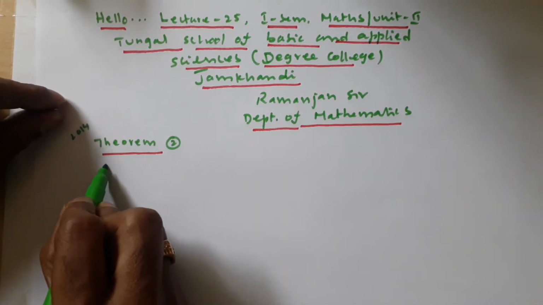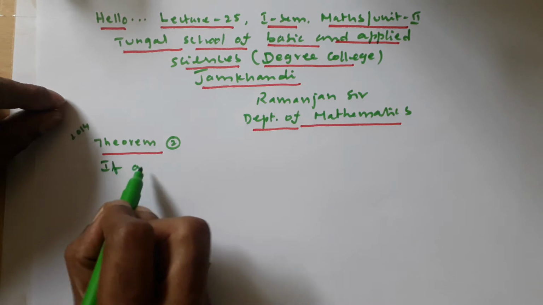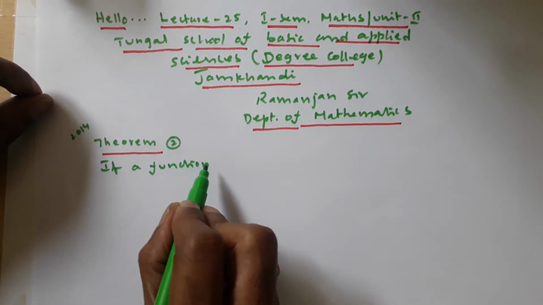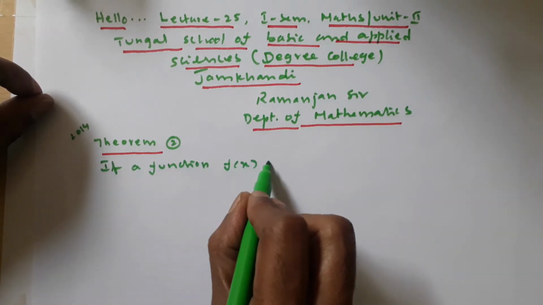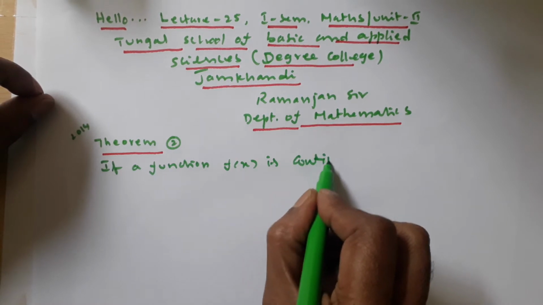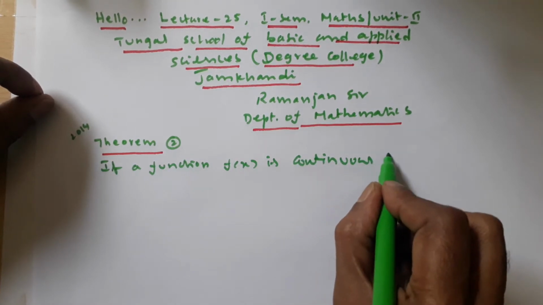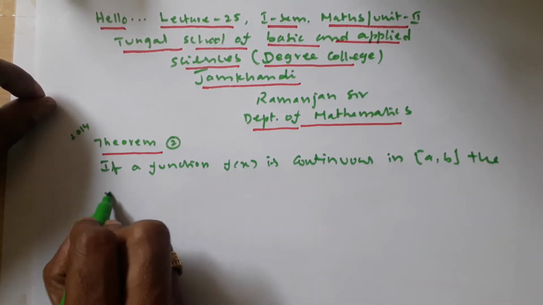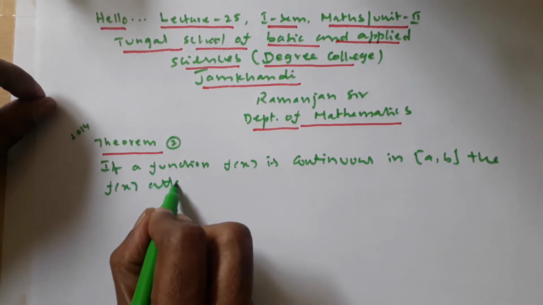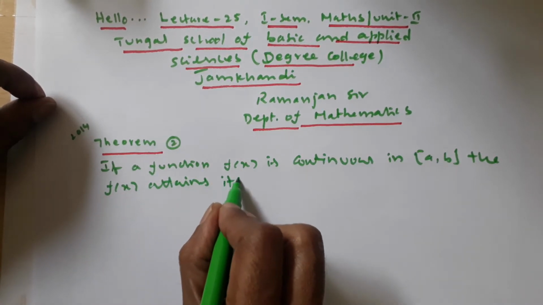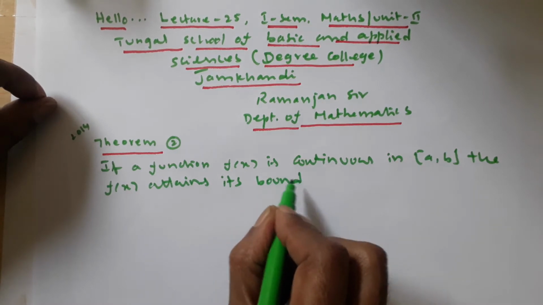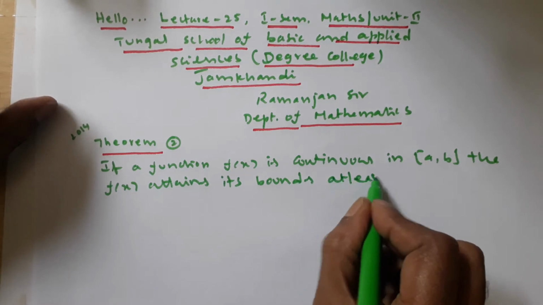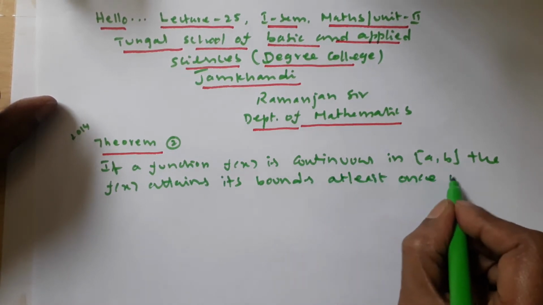If a function f of x is continuous in closed interval a comma b, then f of x attains its bounds at least once in closed interval a comma b.